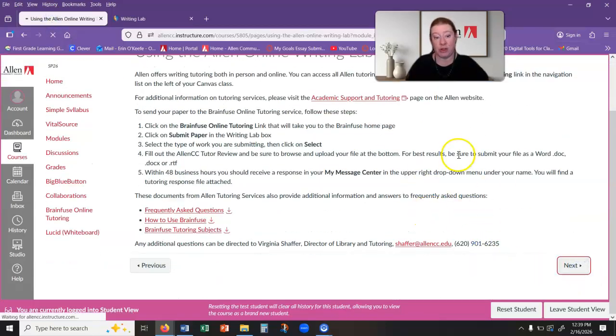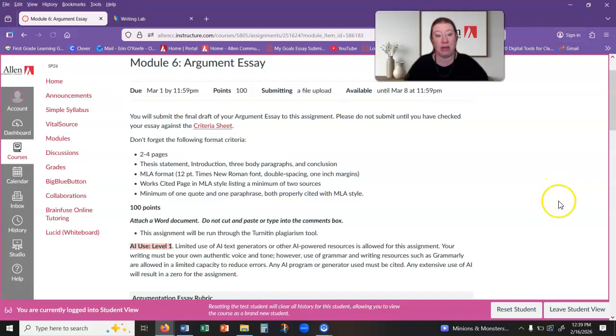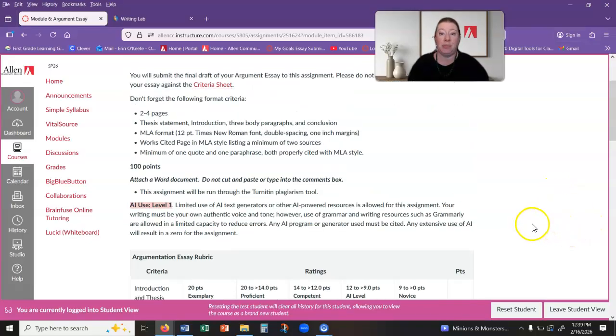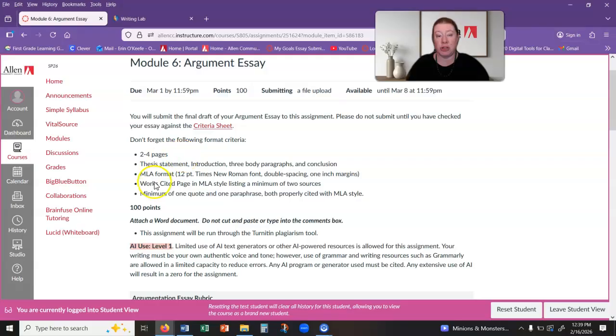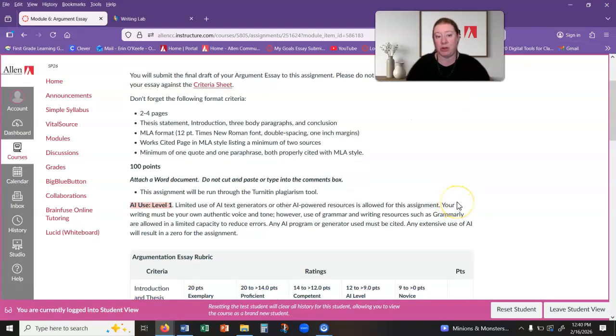The last thing you do, obviously, is turn in the paper. You can always email it to me if you have questions about it. Just as with the previous essay, this is now the second essay you turn in in the class. Hopefully you're familiar with the process. Make sure that you're getting the formatting correct. Some students will go through the whole class and never get the formatting correct. You want to be real aware of how you're turning it in, especially if you're not double spacing. It makes it very hard for me to leave feedback if you don't double space, because everything's too condensed for you to see where my comments are.